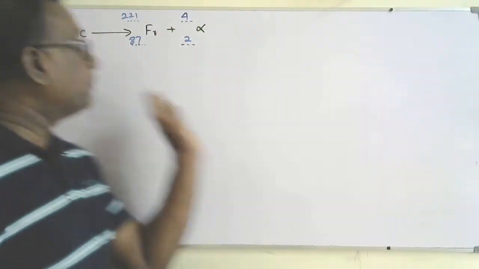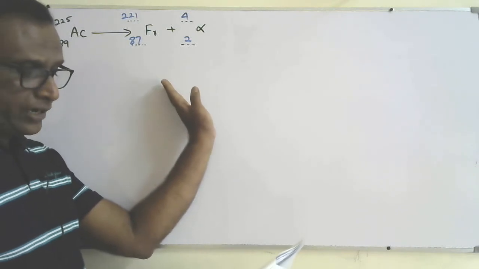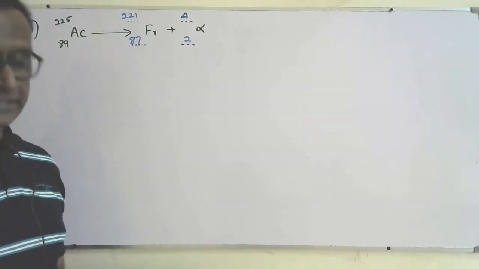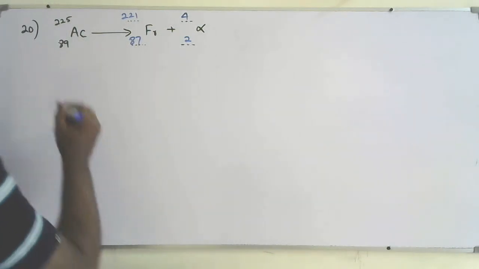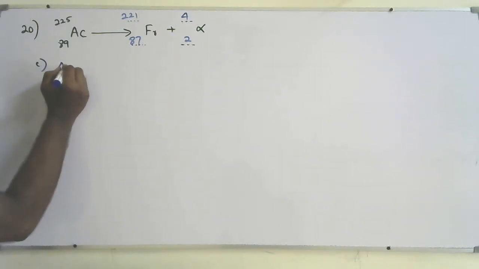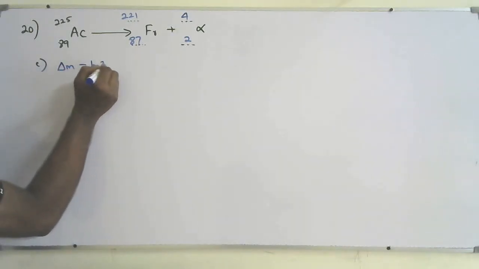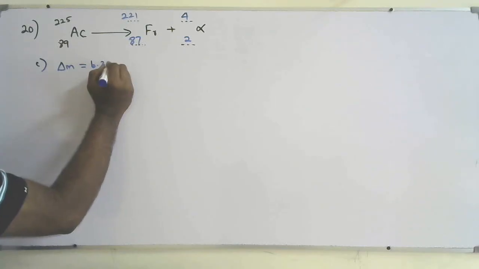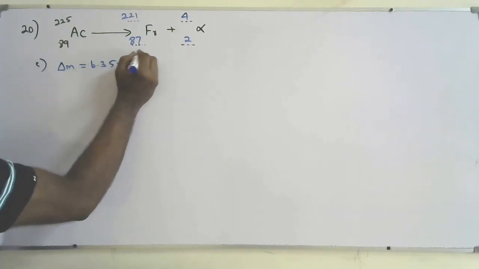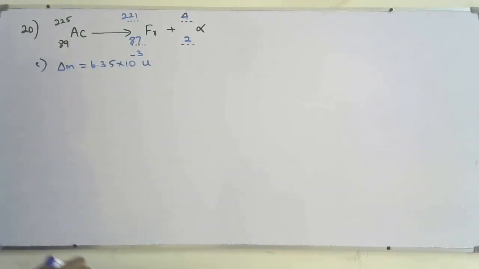Mass decrease for the decay. So in this decay, the mass deficit is 6.35 times 10 to the power minus 3 u. So C part, they are saying delta M equals 6.3235 times 10 to the power minus 3 u. And already we found it.